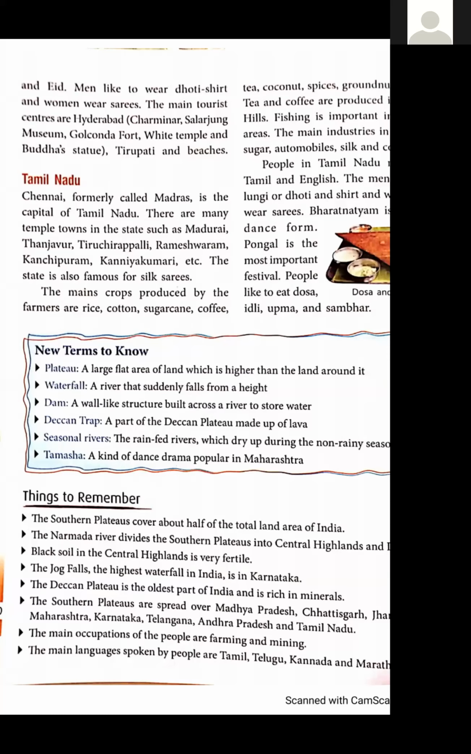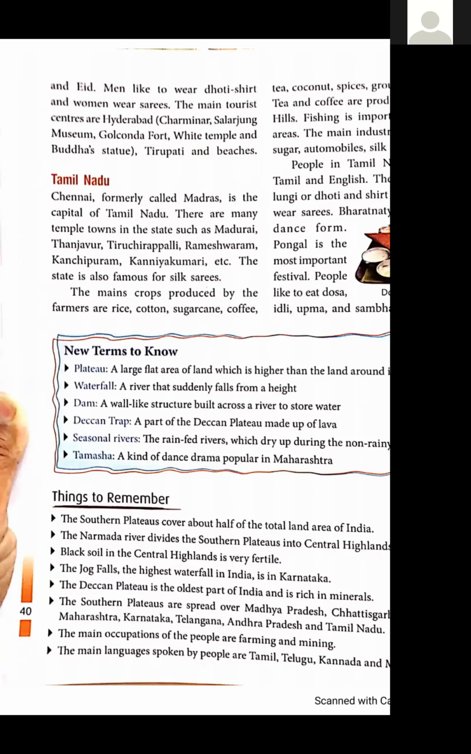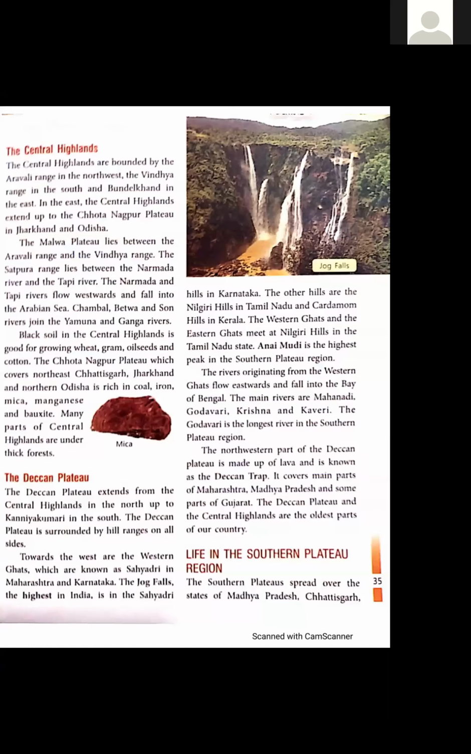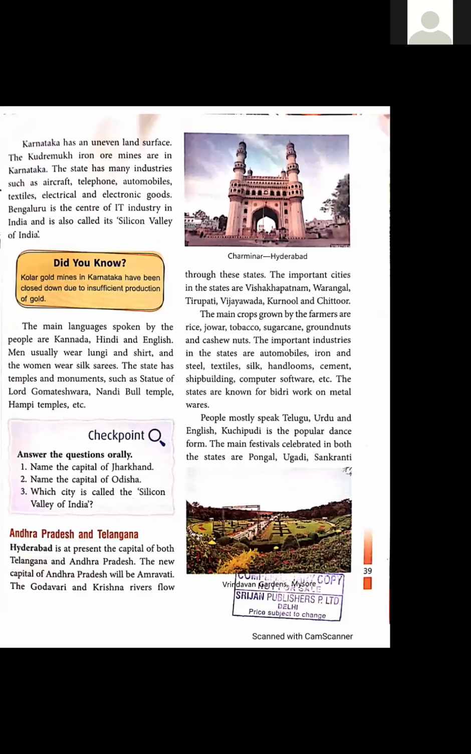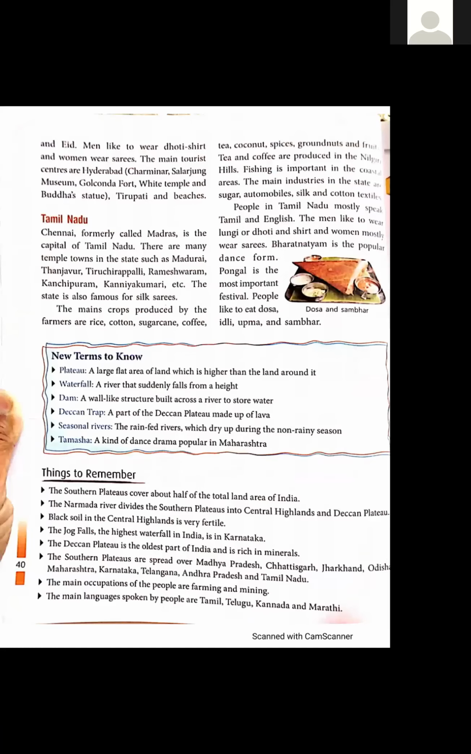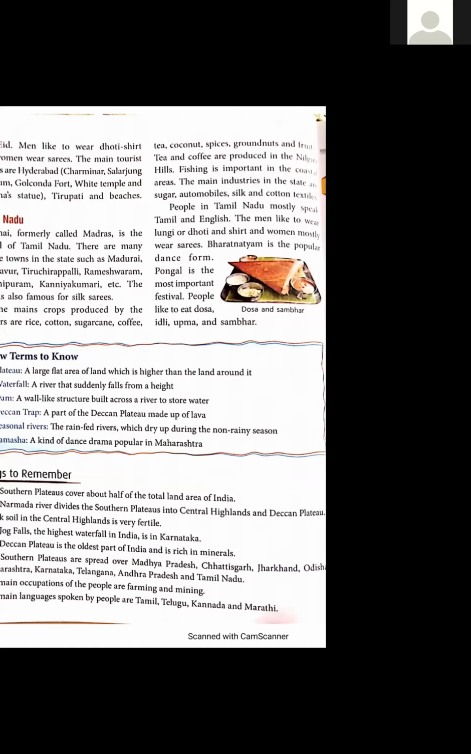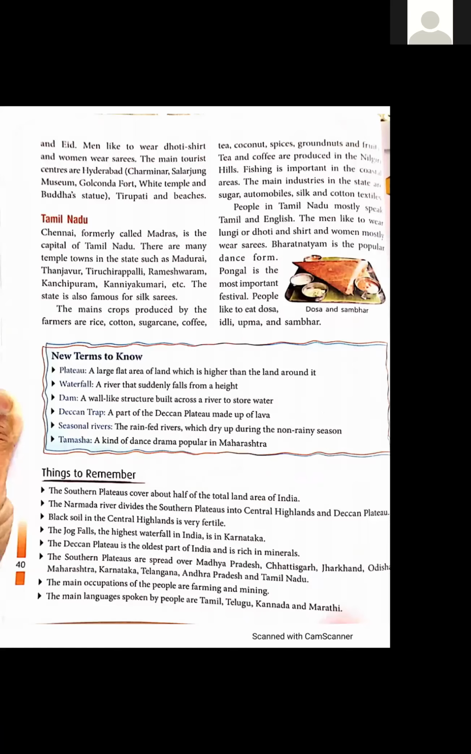You can see, yes, this is Jog Falls. This is a waterfall. Okay. Next, dam. Students, dam is a wall-like structure built across a river to store water. Dams are usually built to generate electricity.